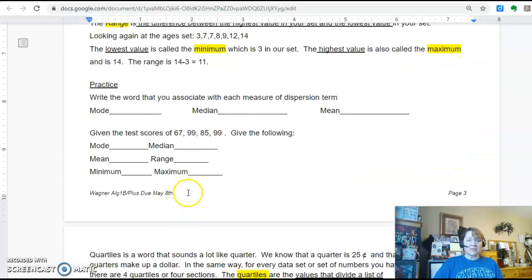So then going down here, we have test scores like 67, 99, 85, 99. So how would you figure out all these values? Well, the first thing you'd have to do is put them in order. If I put them in order, it looks like 67 is the smallest, right? And then we have 85, and then we have 99, and then 99. So I only have 4.